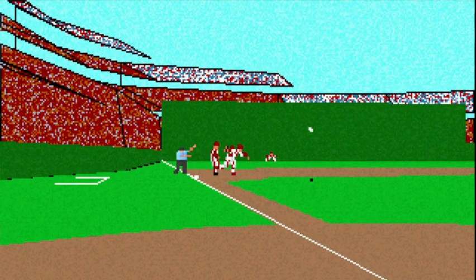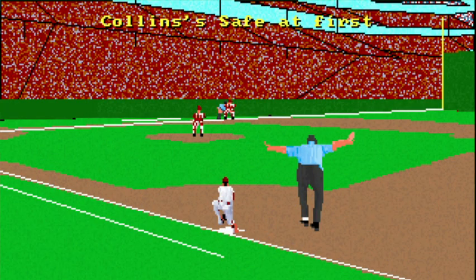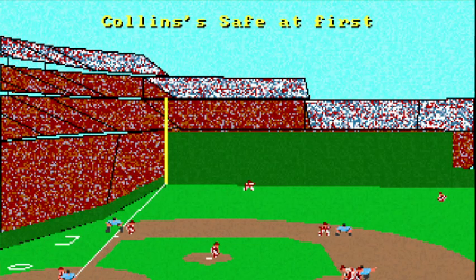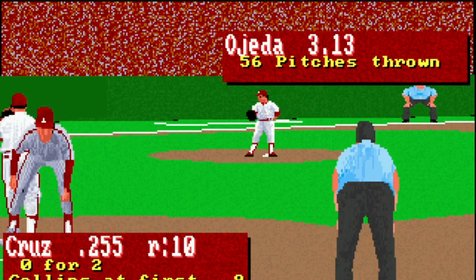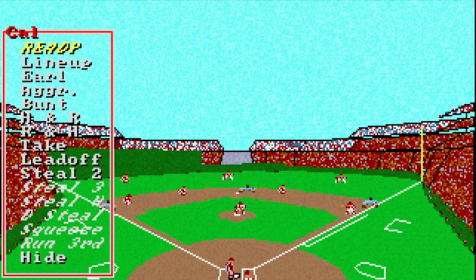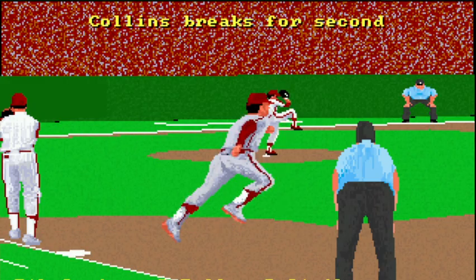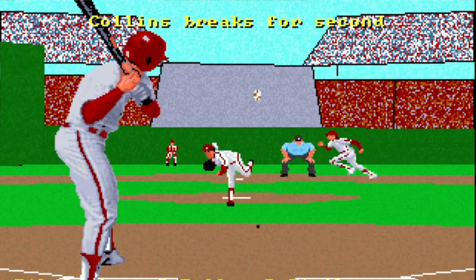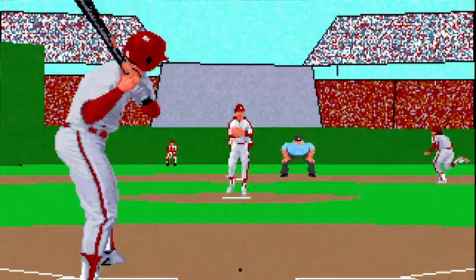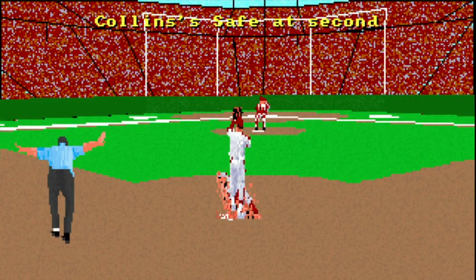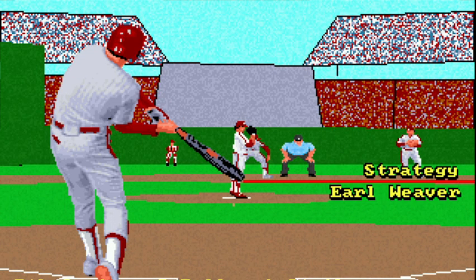Dave Collins, little dribbler to third. Safe. Now we got some speed on first. I think we're gonna just try a straight steal. Do have Pudge Fisk behind the plate and a lefty on the mound, so it might be difficult. May not be able to get a big lead. There he goes. Safe at second. All right.